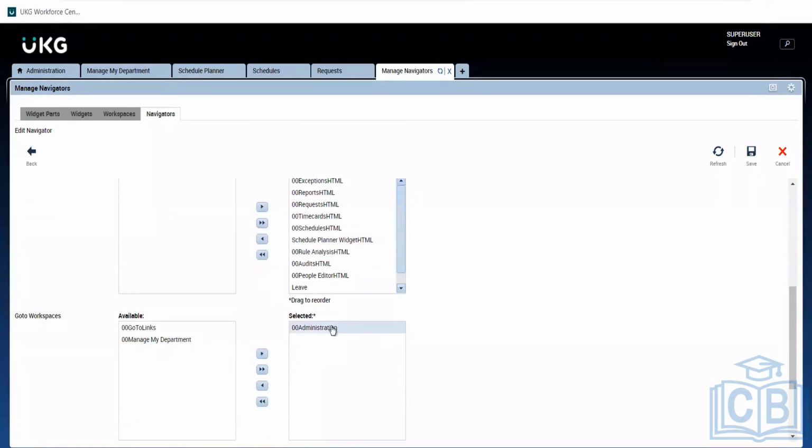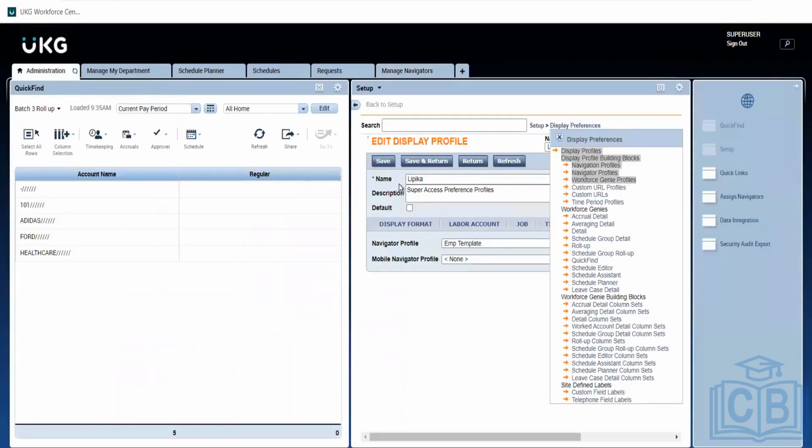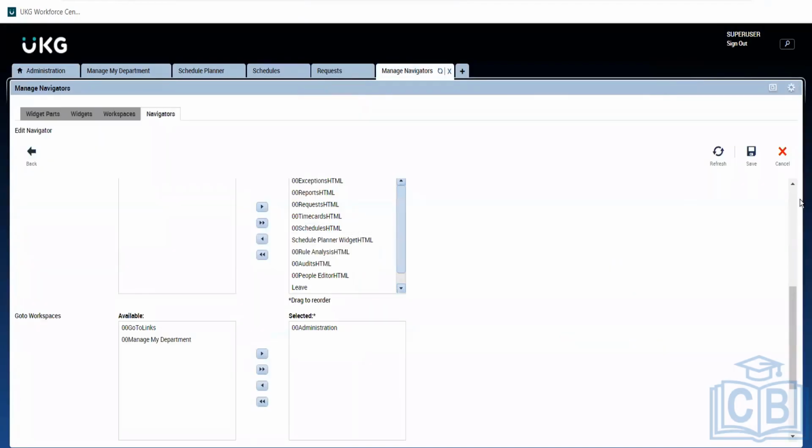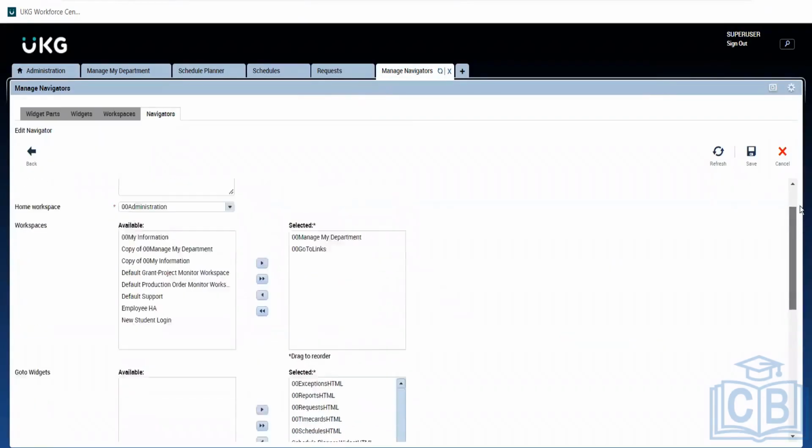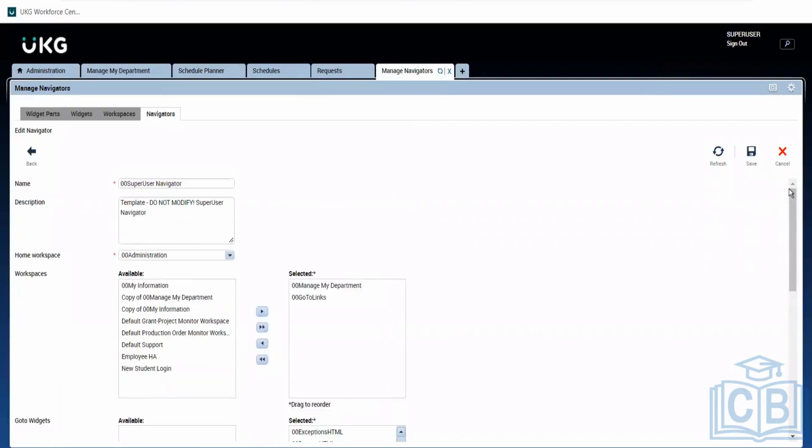If this is the access which we have as soon as we log in, this should be our home page. Administration should be our home page and nothing else would be visible here. So these items will be like creating and managing here. Tomorrow we can go through this fresh. We'll complete the small items in display profiles and then we'll come to this.